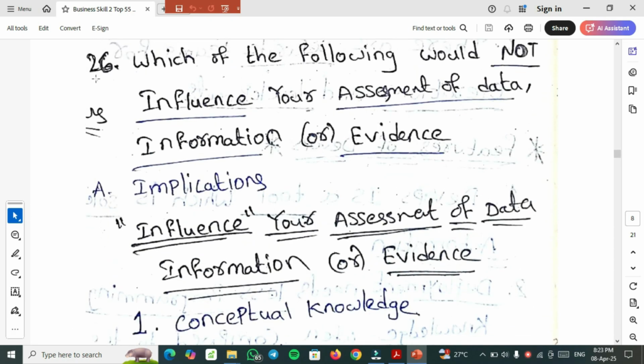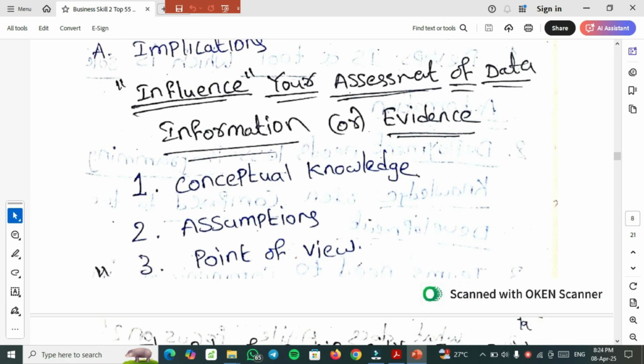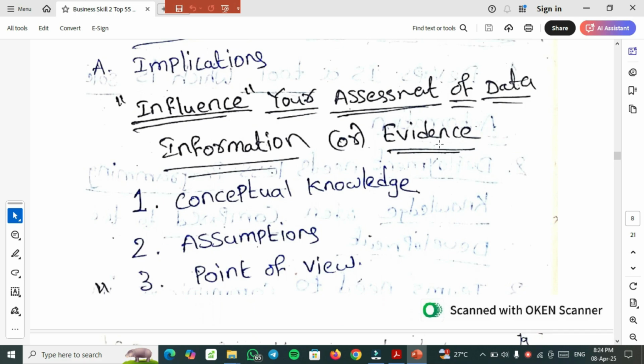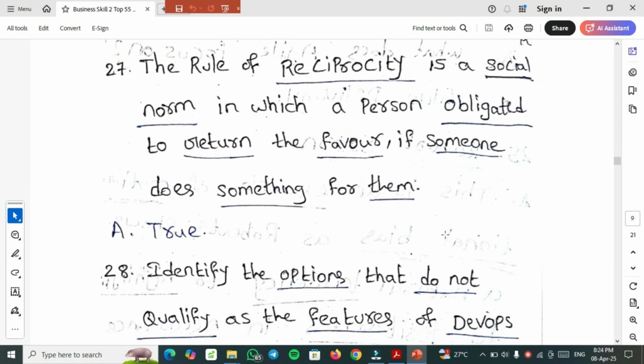26th question, most important one. Which of the following would not influence your assessment of data, information or evidence? The right answer will be implications. The others, conceptual knowledge, assumptions and point of view, influence your assessment of data, information or evidence. Here you need to select the MSQ, multiple select question answers: conceptual knowledge, assumptions, point of view.